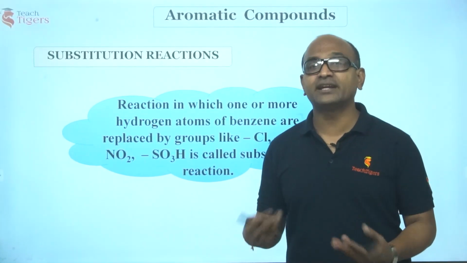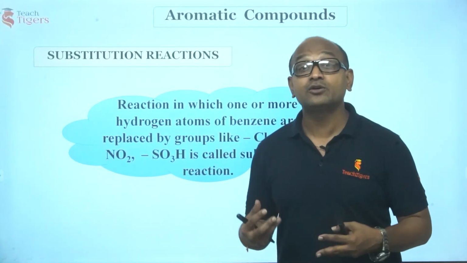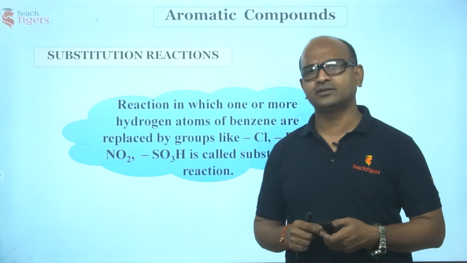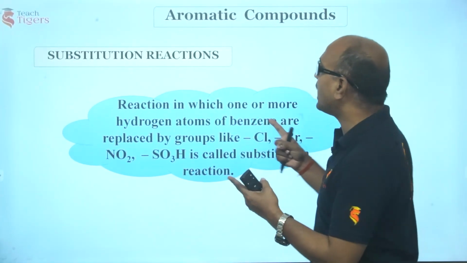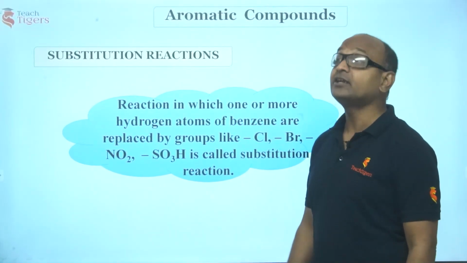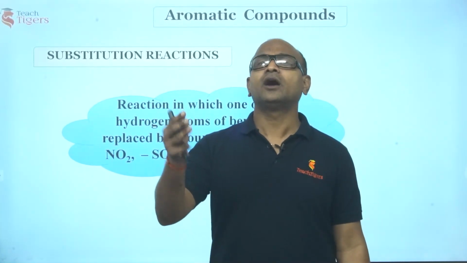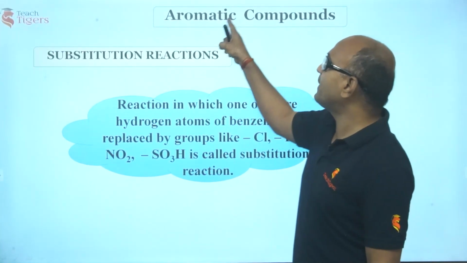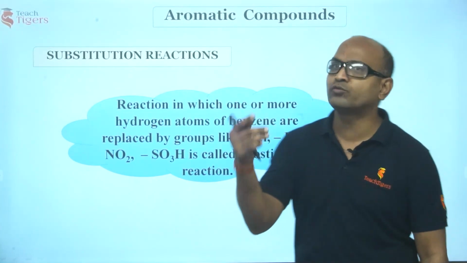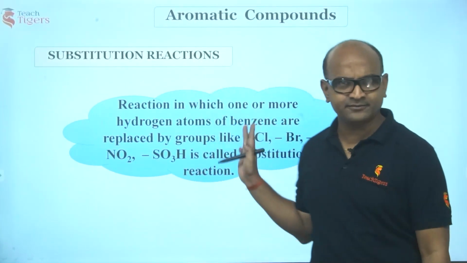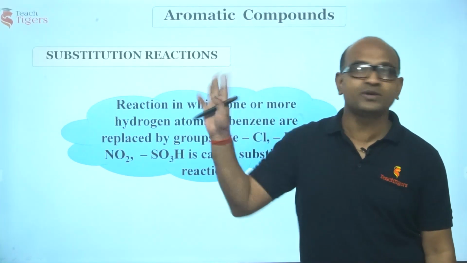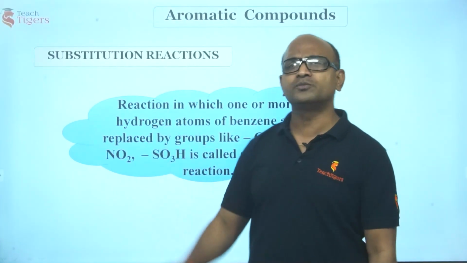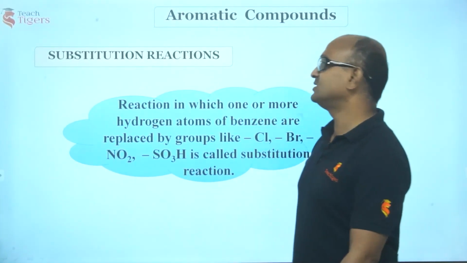A substrate generally does not undergo reaction on its own. It undergoes reaction in the presence of an attacking reagent. My question is, who is going to attack this benzene ring? In the presence of an attacking reagent, organic compounds undergo reactions. Aromatic substitution reactions are where the aromatic ring is retained. You do whatever reactions, but the ring has to be retained. And in these reactions, hydrogen would be replaced by these atoms or groups. Then who is the attacking reagent? This is the next question.